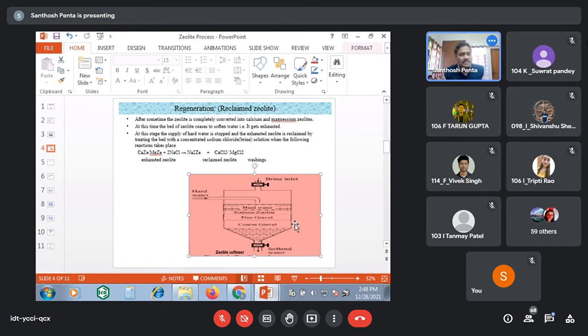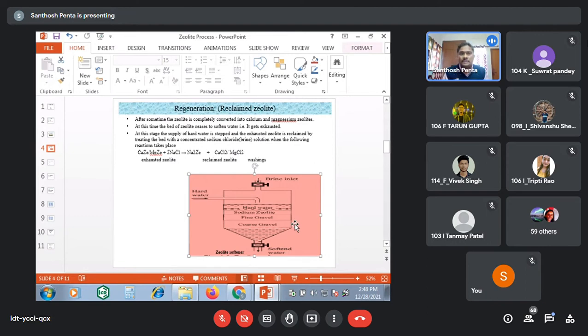Then there would be no sodium ions at all, and the filtration may not be done. That is the exhausted zeolite bed. Exhausted zeolite bed means no filtration occurs, because all the sodium ions are exchanged with hardness causing cations. Now the zeolite bed is having calcium zeolite or otherwise magnesium zeolite.